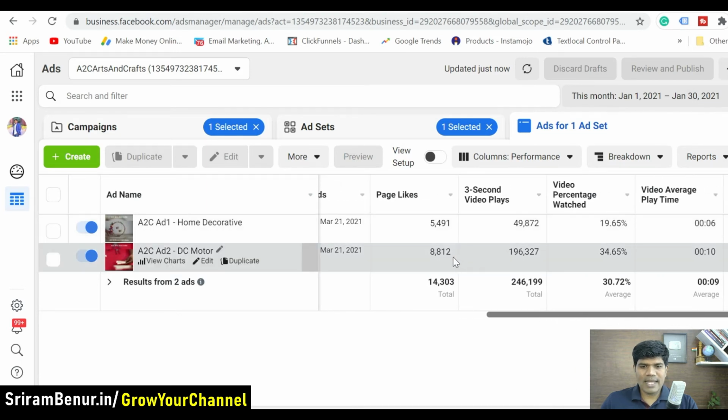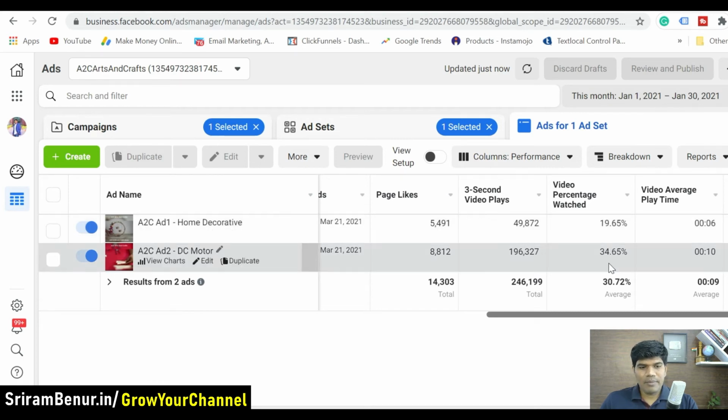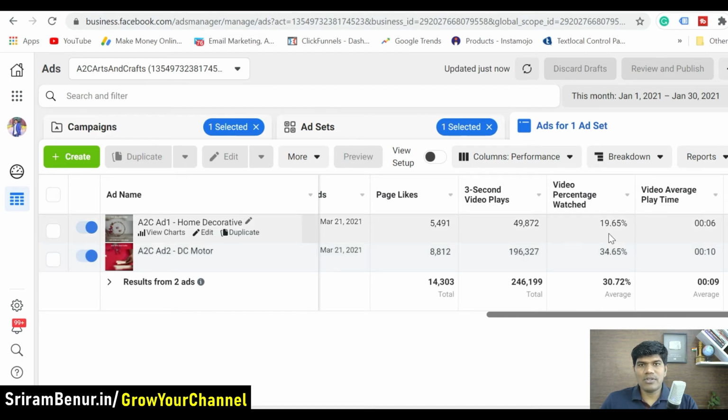So page likes, it has got over 8,800 and 5,400 plus. And here is something you can see: video percentage watched. The A2C ad one has around 20% ad watch, but the other one has around 34%, which is better. So this is one of the other factors where Facebook determines which ad it has to show more.